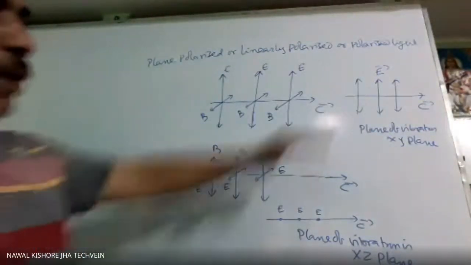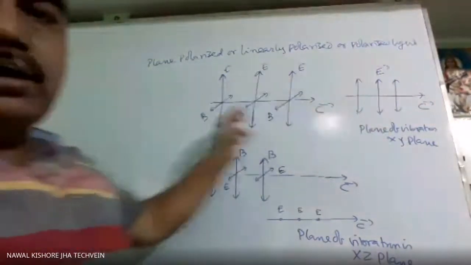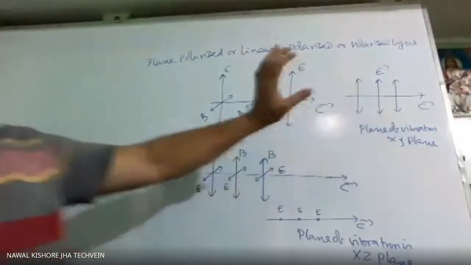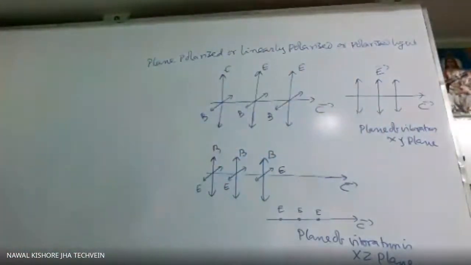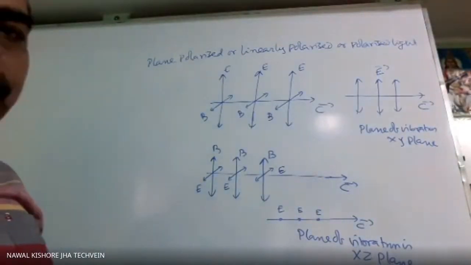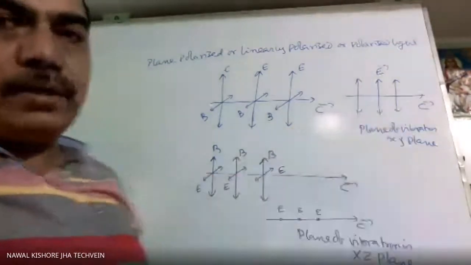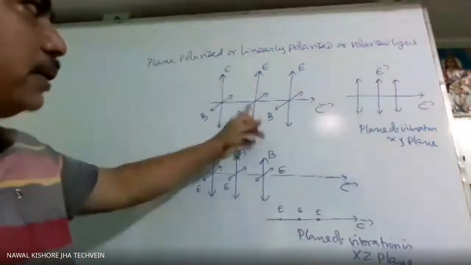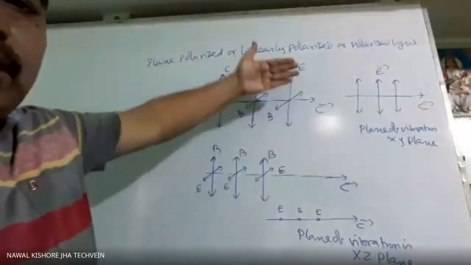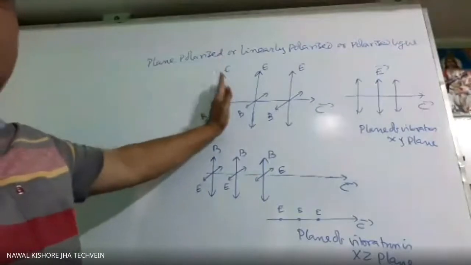As the plane of vibration is not changing, the electric field and direction of propagation remain in the same plane. So the plane of vibration is not changing. That's why the name is plane polarized light. In case of unpolarized light, what will it be? The plane of vibration will keep on changing. Here it is along the y-axis and x-axis, but at some other place it may be a little tilted. This will be in the YZ plane, but not along the y-axis or z-axis.